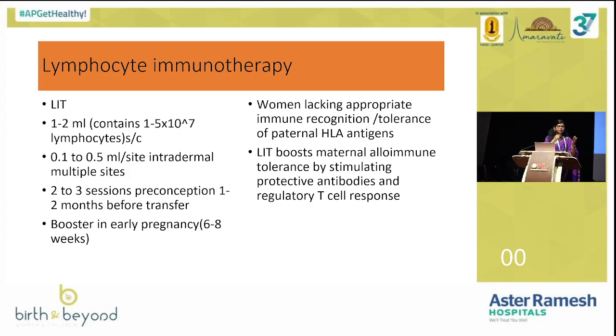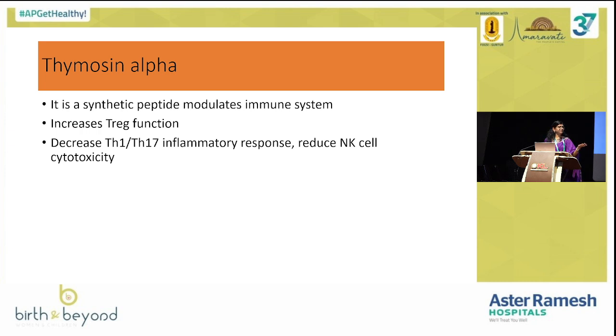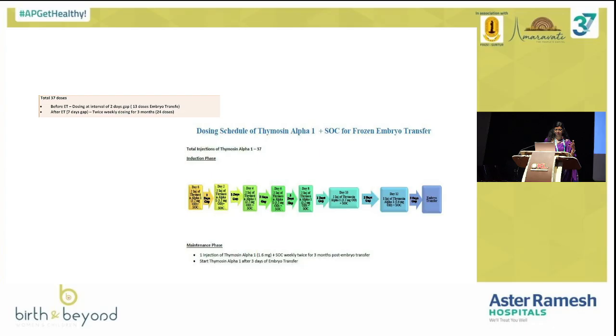LIT, again, is prepared from the father's blood. 80 ml of blood will be taken and centrifuged. Only the lymphocytes will be injected, either intradermal or subcutaneous. And now another favorite drug, I think many of you might know, thymosin alpha. The evidence for thymosin alpha in RIF is there, but in RPL, still more studies are yet to come.